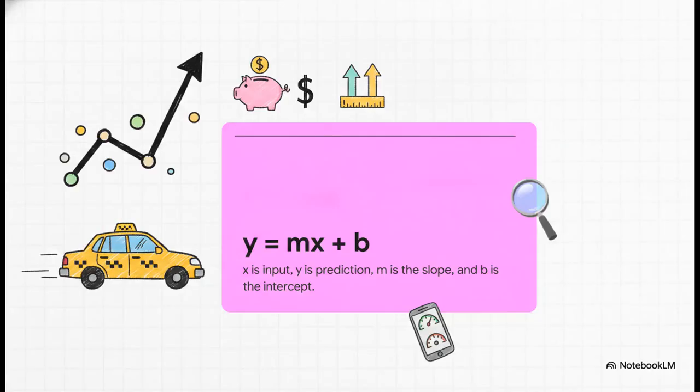Now, computers obviously can't just grab a physical ruler, right? They need math. And the formula that powers our digital ruler is good old y equals mx+b. I know it might give you algebra class flashbacks, but it's incredibly intuitive. Think of it like taking a taxi ride. The intercept b is that $5 base fare you paid just to get in the car. The slope m is the $2 per kilometer charge. Your input x is the distance you travel, and the prediction y is your total fare. In machine learning, the computer's entire job is to figure out the absolute perfect base fare and per kilometer charge to best fit the data it's looking at.